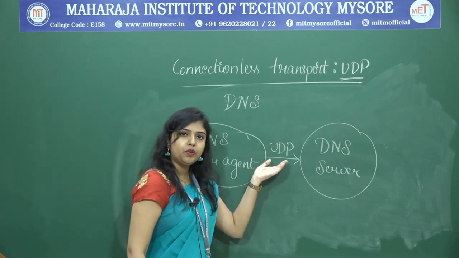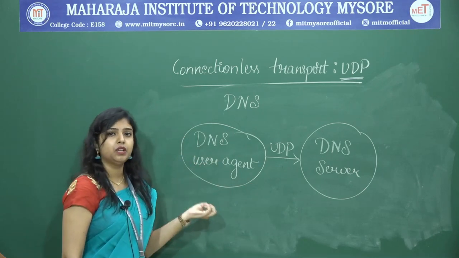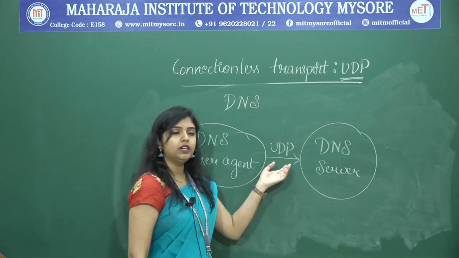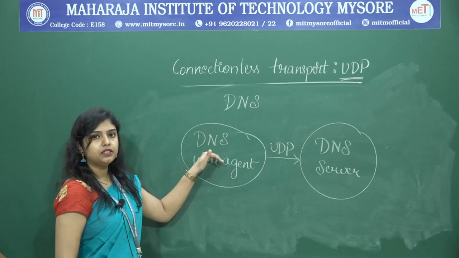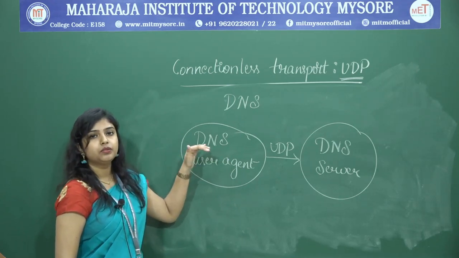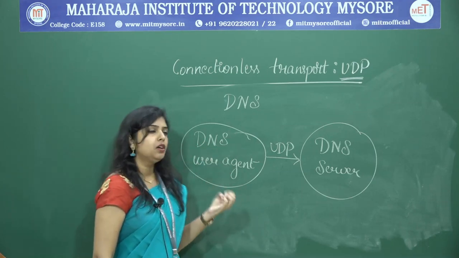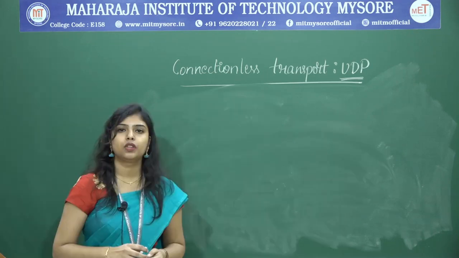If we use UDP, it will just receive the message from the upper layer and immediately send it to the lower layer, as it is not establishing any connection. That is why we want DNS to be fast transmission rather than reliable data transfer. We can tolerate the data loss, but we want it to transmit the message fast.